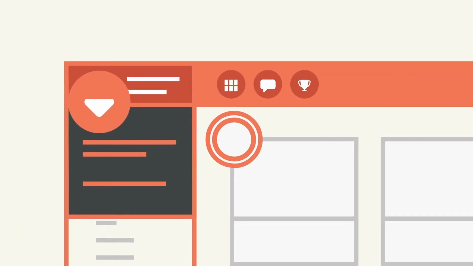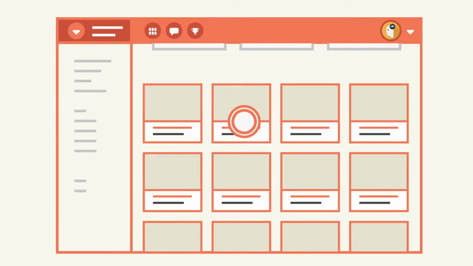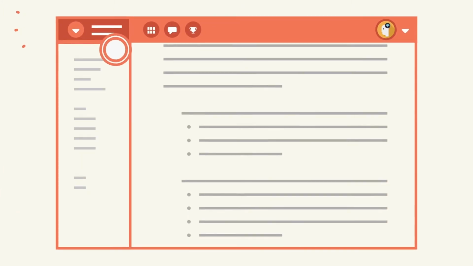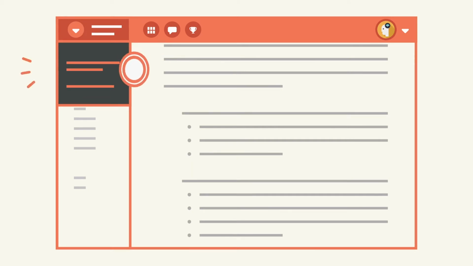You can access the resource library here, where you'll find dozens of individual pieces of content to study and explore on your own. To switch back to your programs, click here.